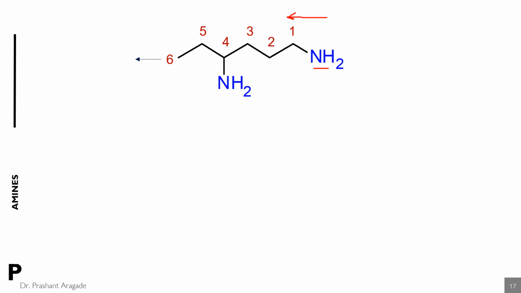So 6 carbon atoms means the name of this alkane is hexane. Then you have to use amine as a suffix, but the amine functional group is present two times, so the di prefix is used. So the suffix is diamine and mention its position numbers. At the 1st position and at the 4th position the amine group is attached, so you have to mention 1,4-diamine.